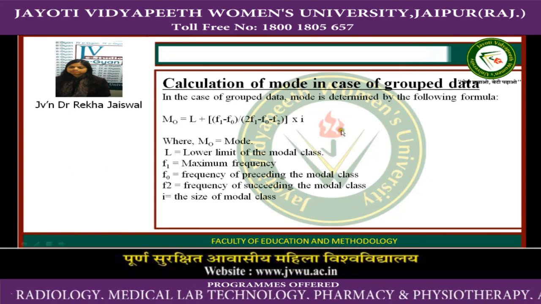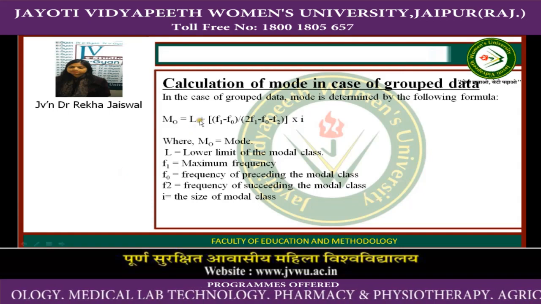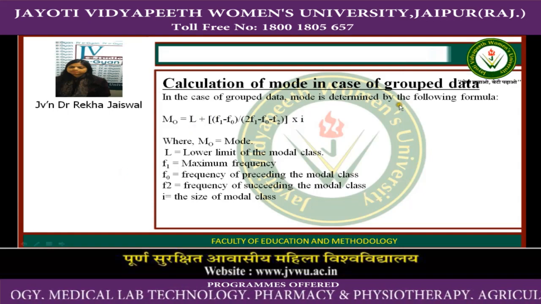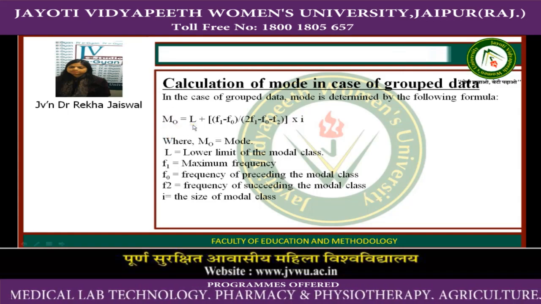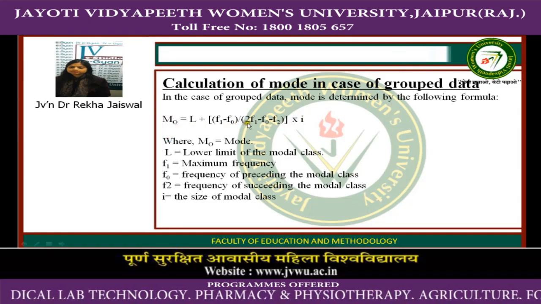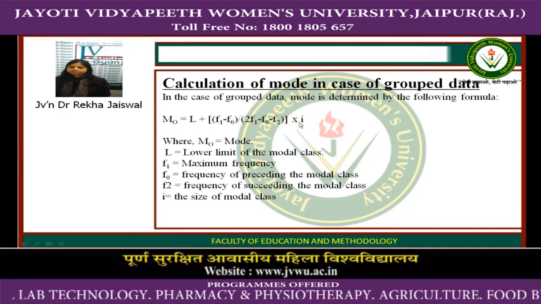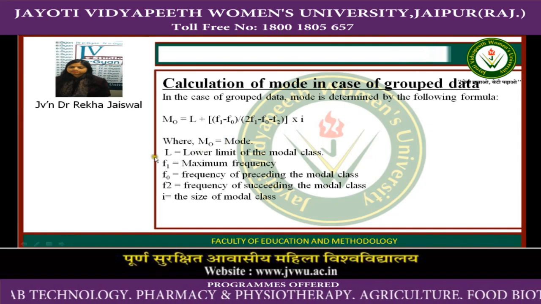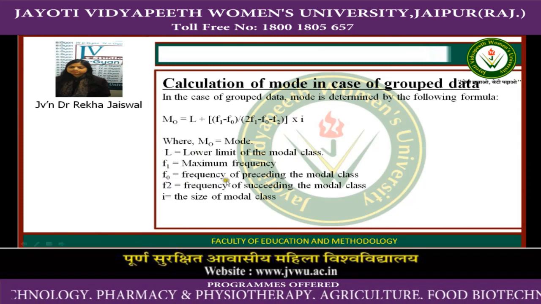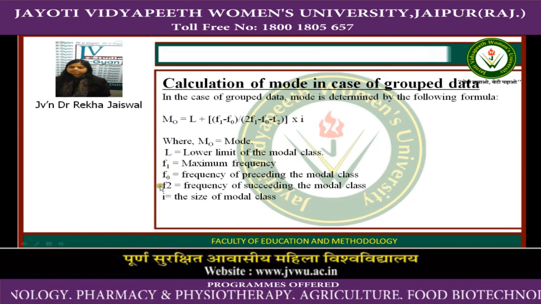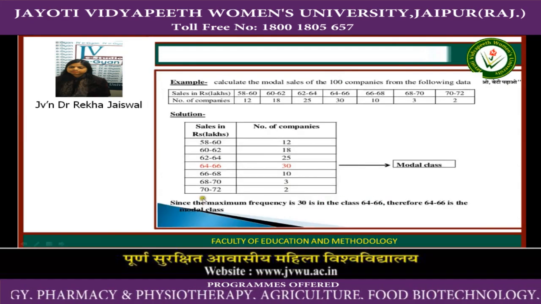Calculation of mode in case of grouped data, that means discrete or continuous series. First we explain the continuous series. For a continuous series, there is a formula for mode: M = L + ((f1 - f0) / (2f1 - f0 - f2)) × i, where M is the mode, L is the lower limit of the modal class, f1 is the maximum frequency, f0 is the frequency preceding the modal class, f2 is the frequency succeeding the modal class, and i is the size of the modal class.